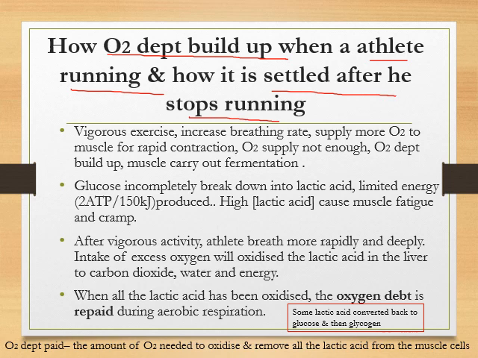So in the early stage, when they are doing vigorous activity, the breathing rate will increase because they want to supply more oxygen to the muscle for the contractions, because muscle needs energy to contract and relax. Then the oxygen supply is not enough, so an oxygen debt will build up. Then the muscle will carry out lactic acid fermentation.